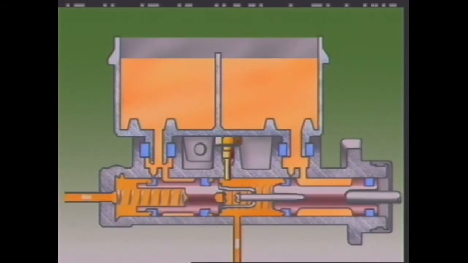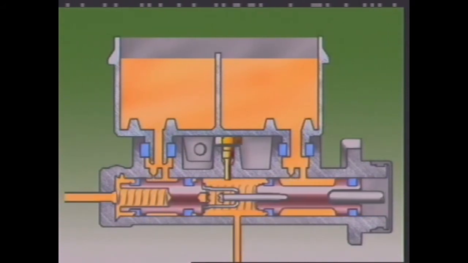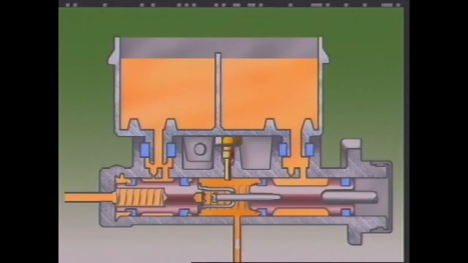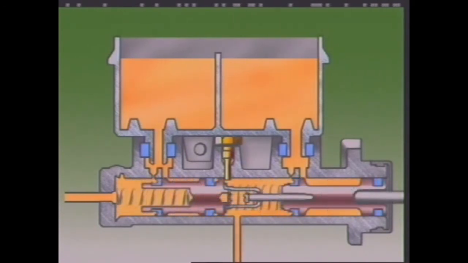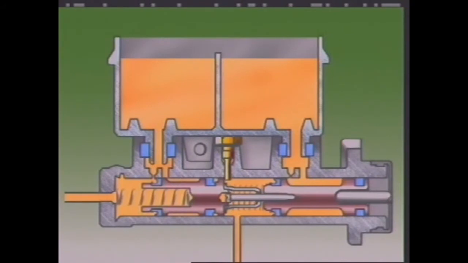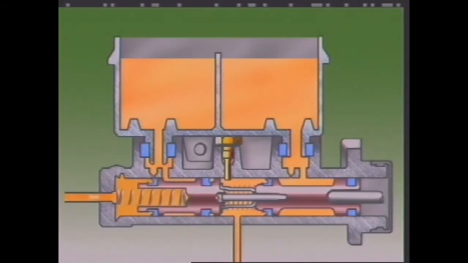Both pistons then move and displace fluid into their separate circuits and apply the brakes. If there is a failure in the secondary circuit, the primary system continues to operate normally, but with increased travel. If the primary circuit fails, no pressure is generated to move the secondary piston. So a rod attached to the front of the primary piston will push the secondary piston directly so that it still operates.